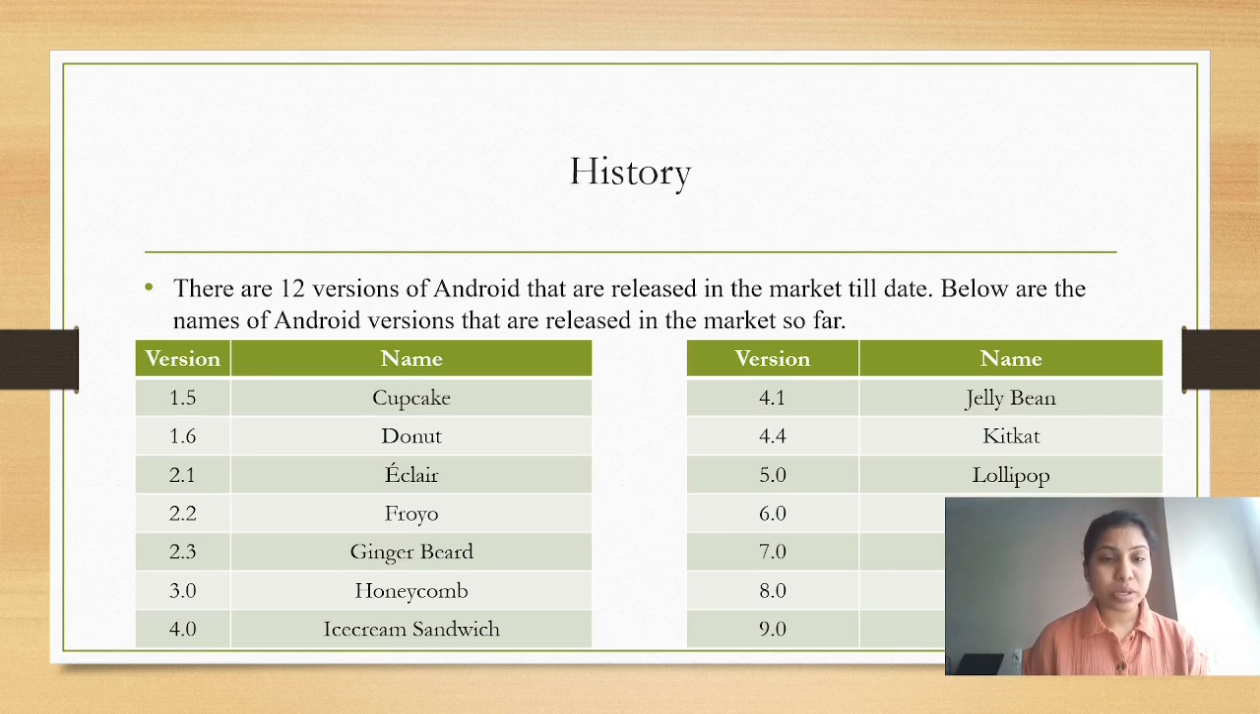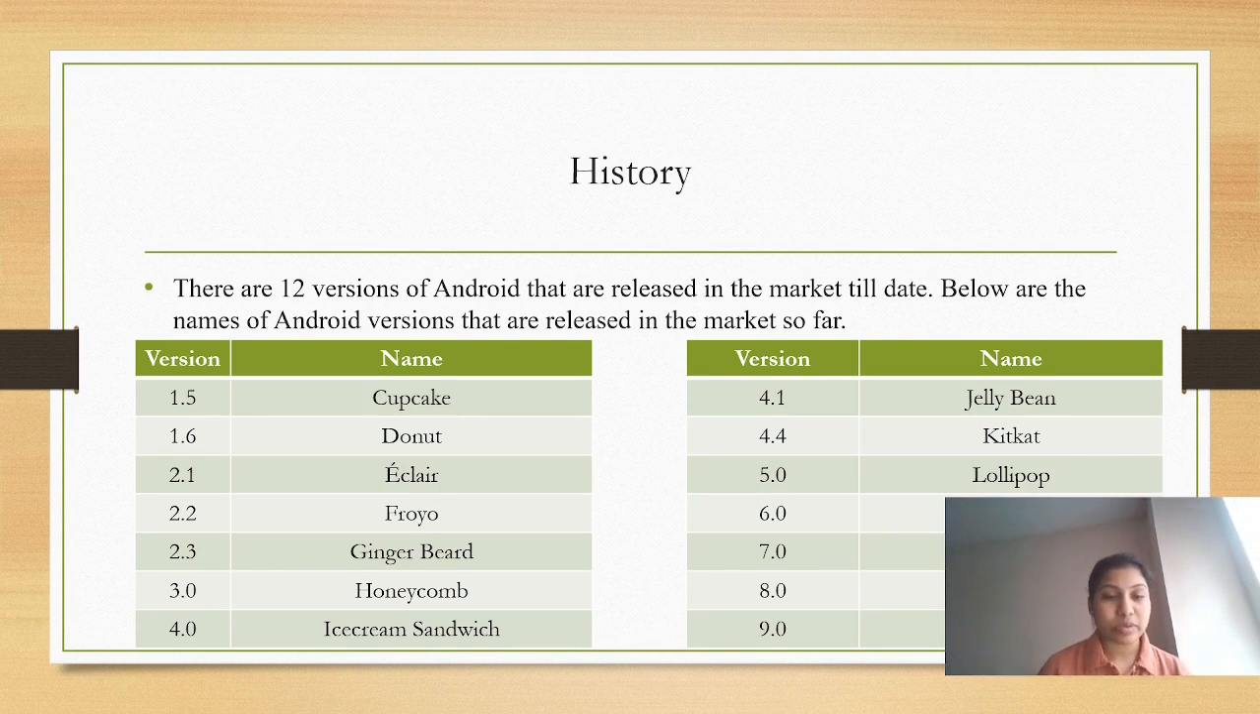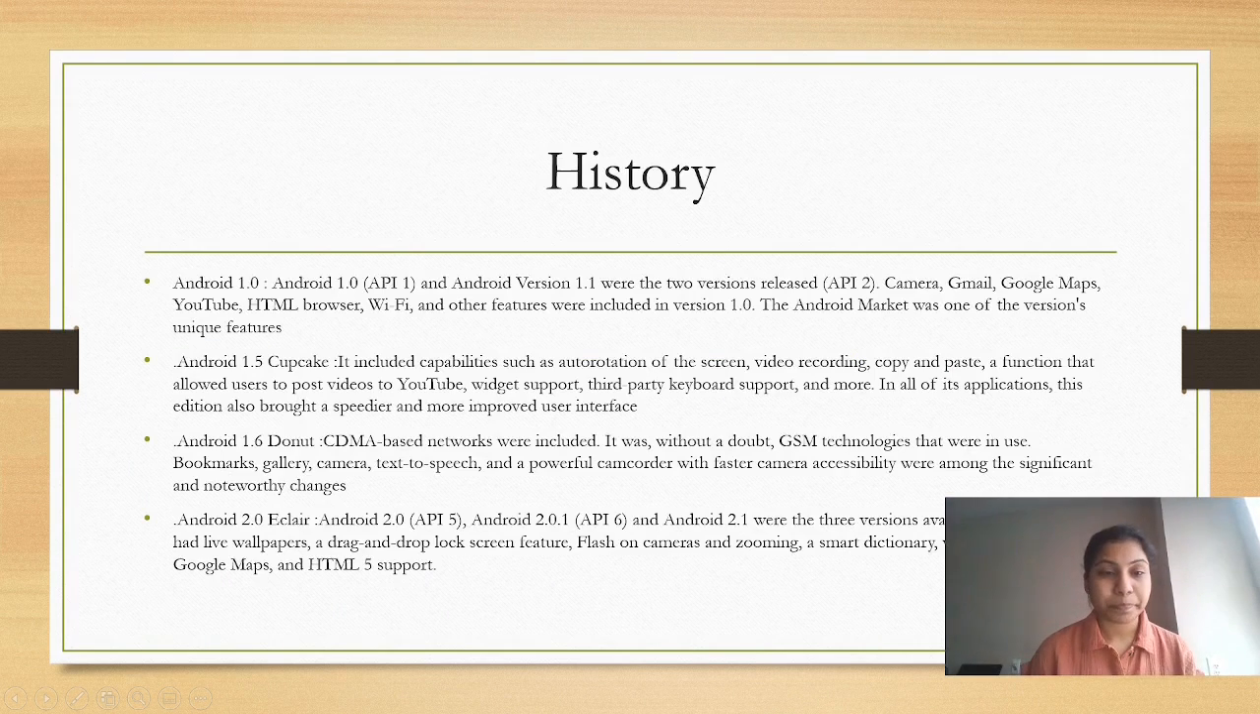There are currently 12 versions of Android that are released in the market till date. Below are the names of Androids that are released in the market so far, and the version names are: the first version is Cupcake, Donut, Eclair, Froyo, Gingerbread, Honeycomb, Ice Cream Sandwich, Jelly Bean, Kit Kat, Lollipop, Marshmallow, Nougat, Oreo, and Pie.